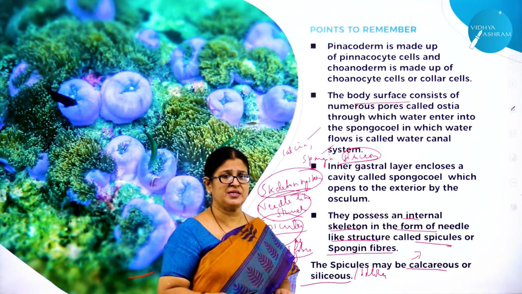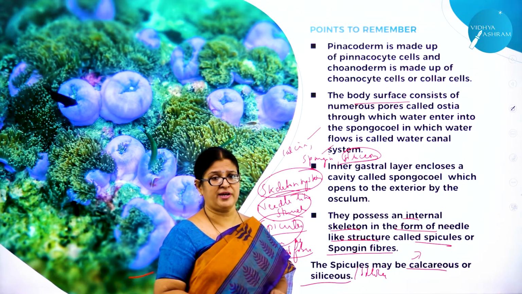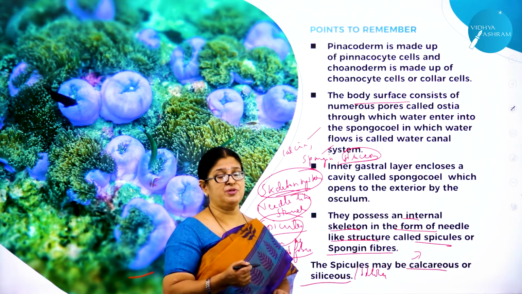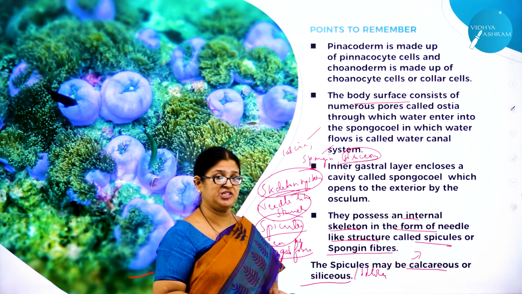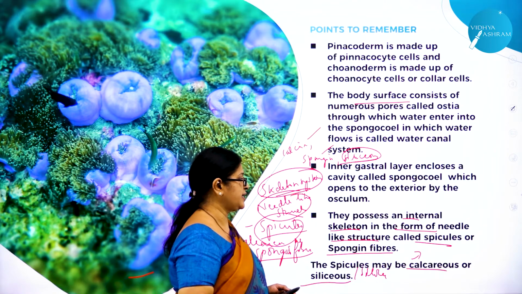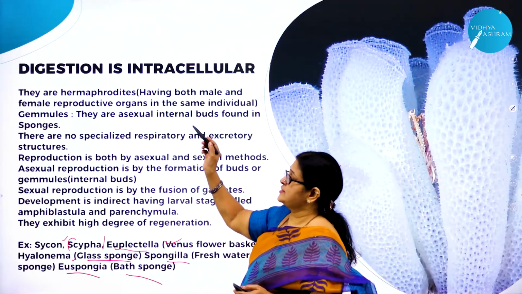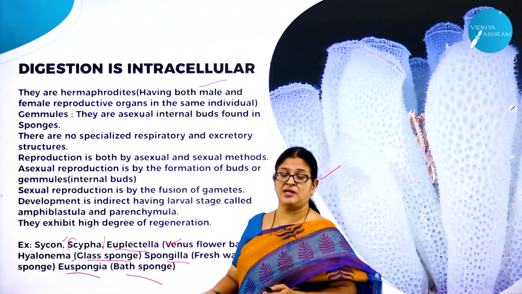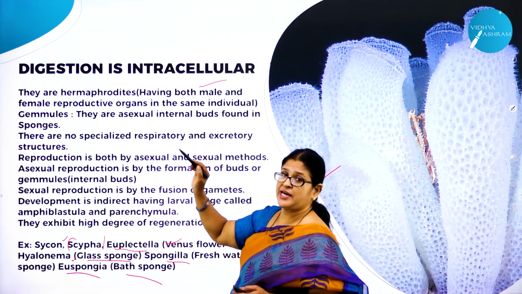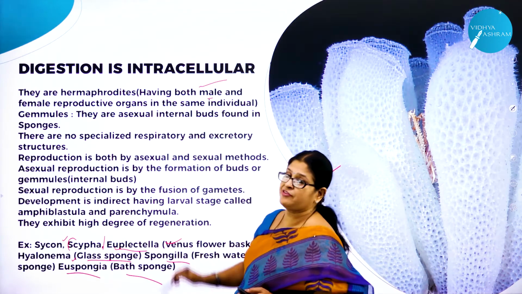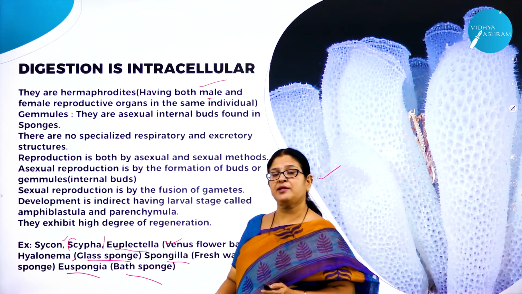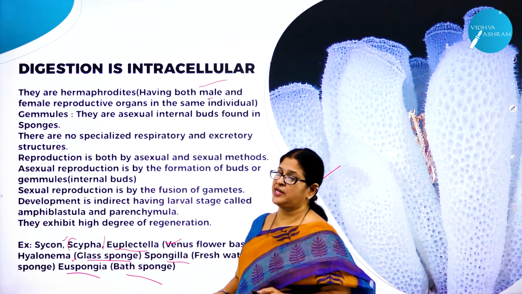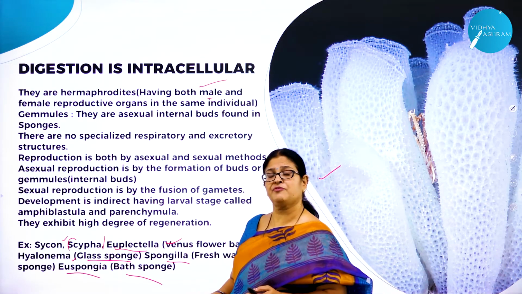These are all lower animals. They have a minimum body organization. So they have spicules as their skeletal structures, and these spicules may be made up of calcium, spongin or silica. Then, as I said, the digestion is intracellular, within the cell. Then they are hermaphrodites, having both male and female reproductive structures in the same individual, and they reproduce both by asexual and sexual methods. The asexual method is by the formation of gemmules.